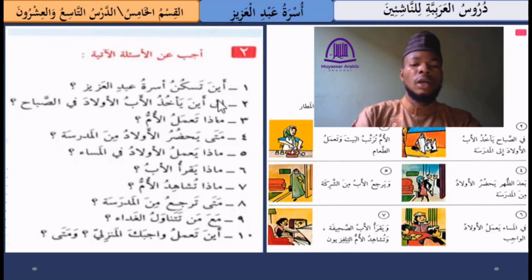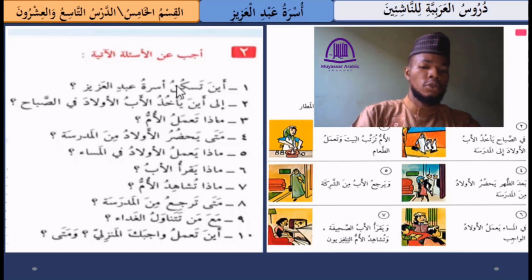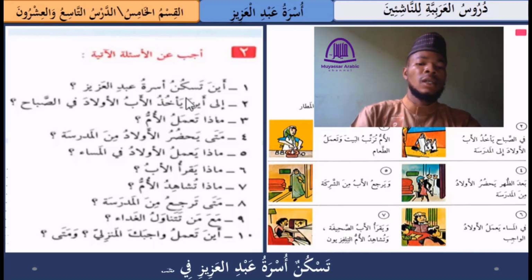So number one, we have أين تسكن أسرة عبد العزيز. This means where does Abdul Aziz family live? So according to the passage, if you could remember, Abdul Aziz family lives in the airport street. So here we are going to say تسكن أسرة عبد العزيز في شارع المطار. This means Abdul Aziz family lives in the airport street.